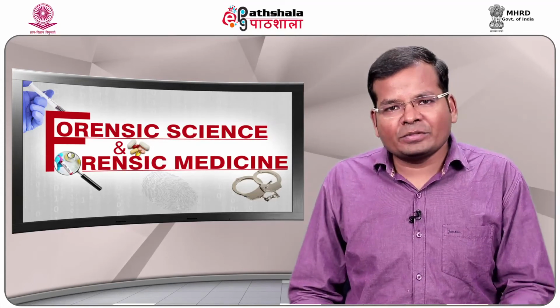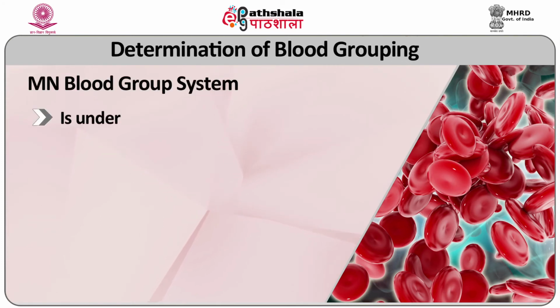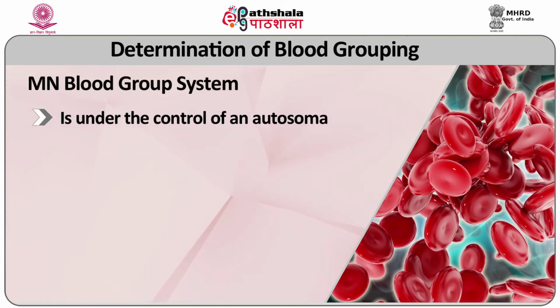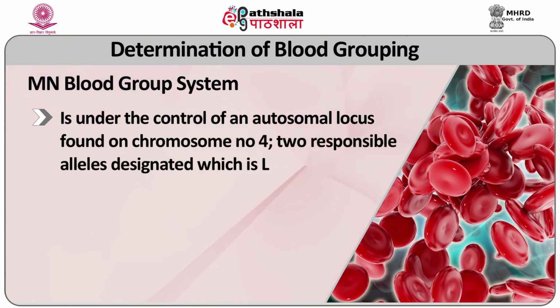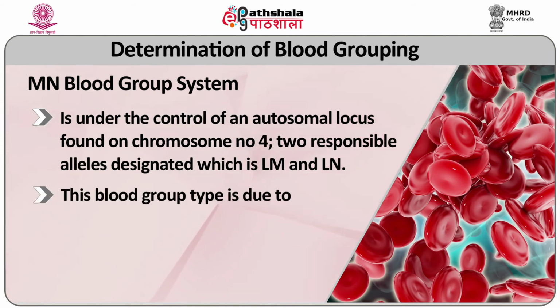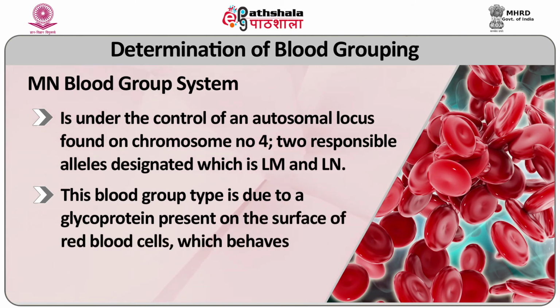The next blood group system is Mn blood group system, which is under the control of an autosomal locus found on chromosome number 4. Two responsible alleles are designated, LM and LN. This blood group type is due to a glycoprotein present on the surface of red blood cells which behave as the native antigen.